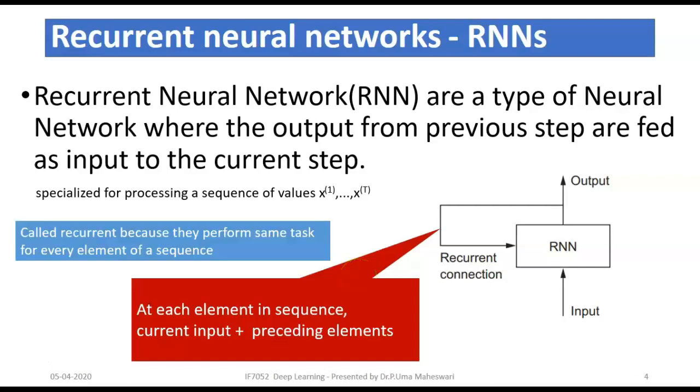The RNN performs the same task for every element of a sequence. It performs repeatedly the same task, taking the previous step output and current step input, producing the particular step's output. In such a way, in all the sequences, in all the stages, it performs the same task. That's why it's called a recurrent neural net.